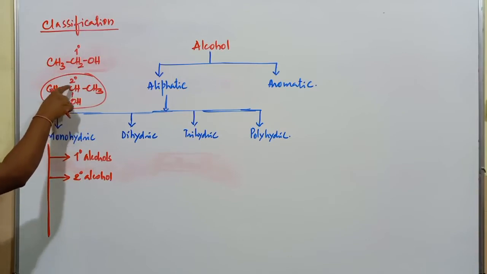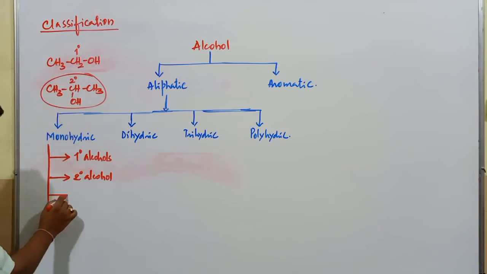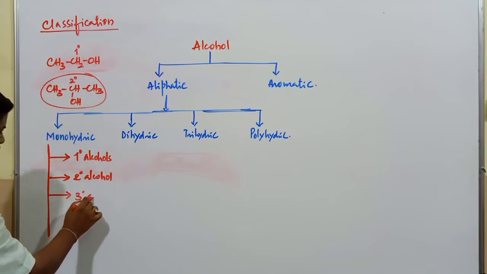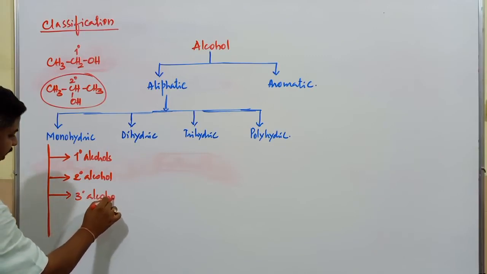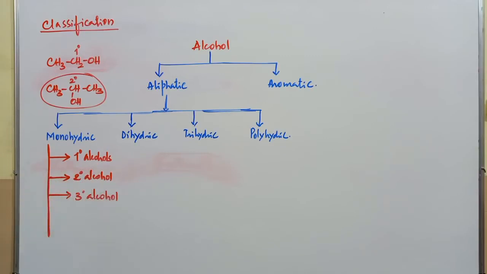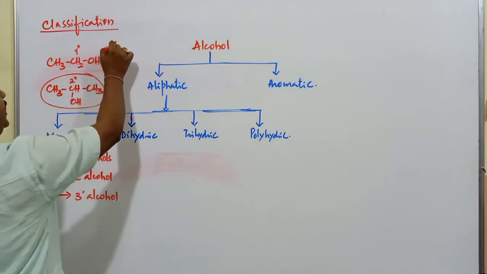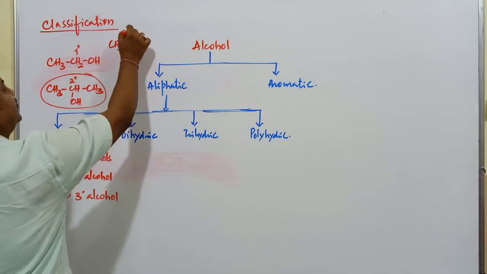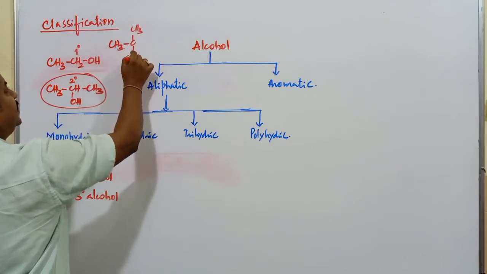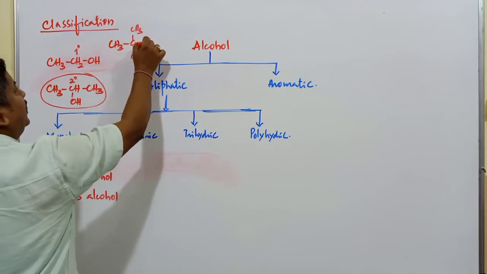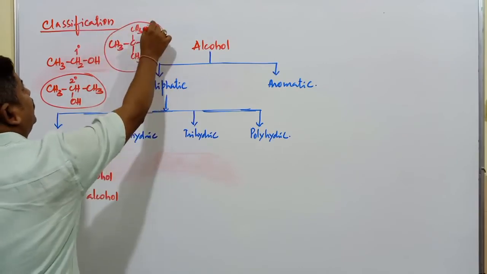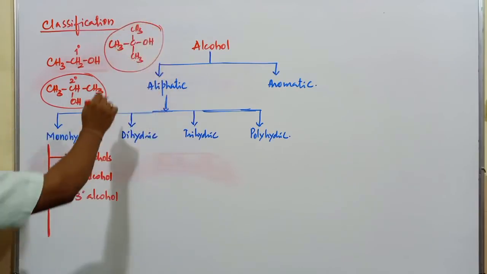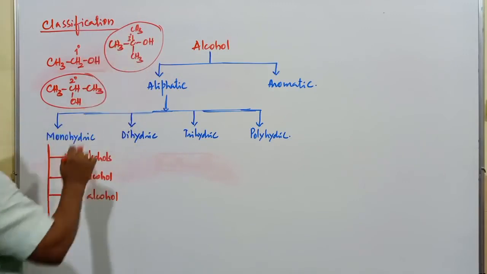Secondary alcohol is one where OH is bonded to a secondary carbon atom. Tertiary alcohols are those where OH is bonded to which carbon atom? Tertiary carbon atom. Here I will mention the example. CH3, this is CH3, next one is CH3 and here it is OH. In this compound, OH is bonded to this tertiary carbon atom.